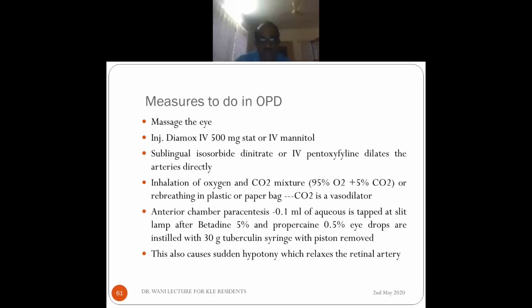Or you can do an emergency anterior chamber paracentesis. Don't take him to the OT. Usually in the West they do it on the slit lamp. What you should do is put proparacaine drops first, then put betadine 5% two to three times, then take him to the slit lamp and take a 30 gauge tuberculin syringe, remove the piston and pierce at the limbus and press the posterior lip of the limbus so some aqueous will escape through the syringe.